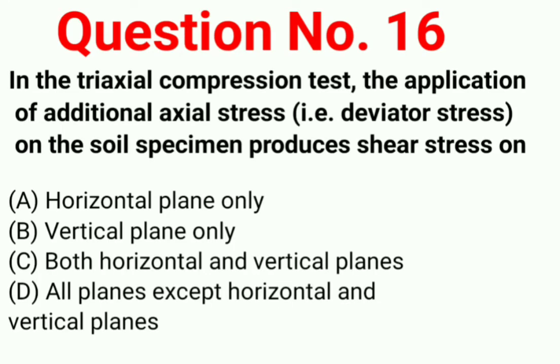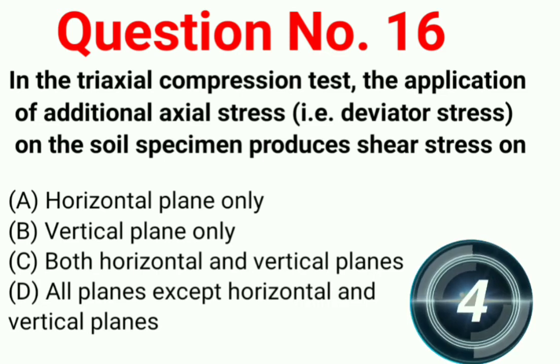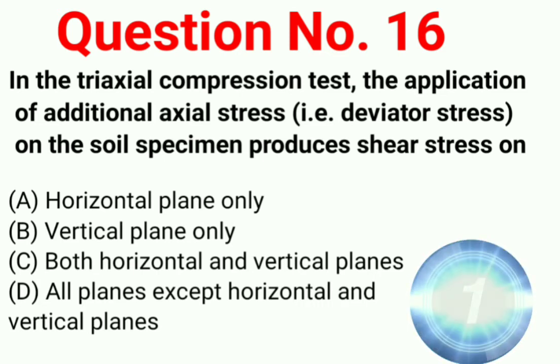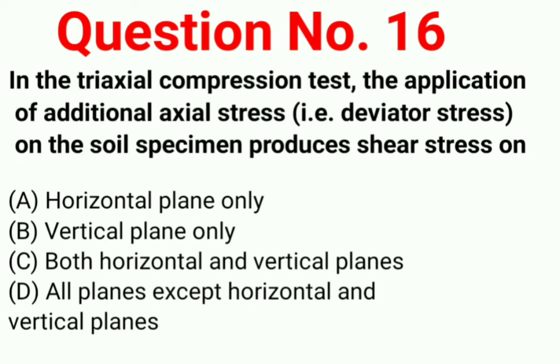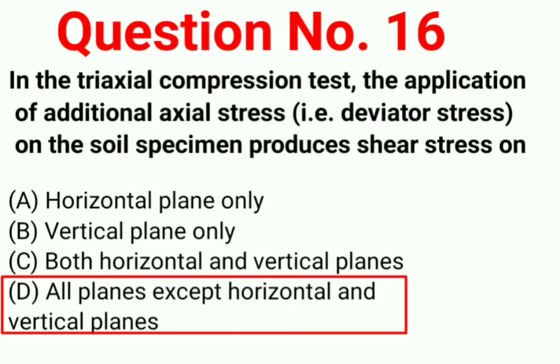Question number 16. In the triaxial compression test, the application of additional axial stress, deviator stress, on the soil specimen produces shear stress on option A, horizontal plane only; option B, vertical plane only; option C, both horizontal and vertical planes; option D, all planes except horizontal and vertical planes. Your correct answer is option D, all planes except horizontal and vertical planes.